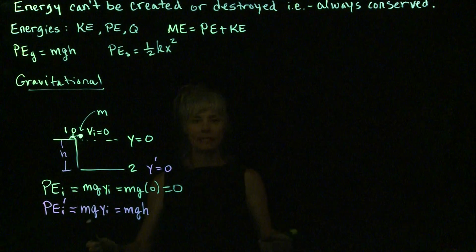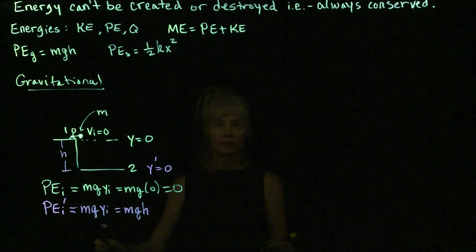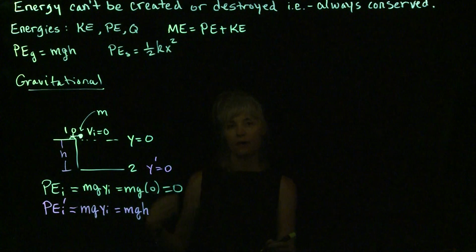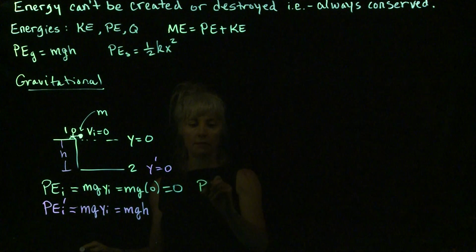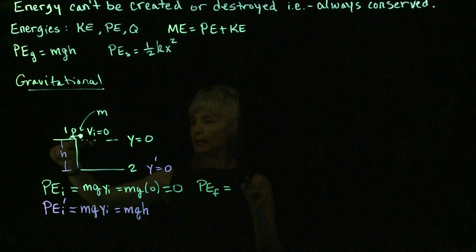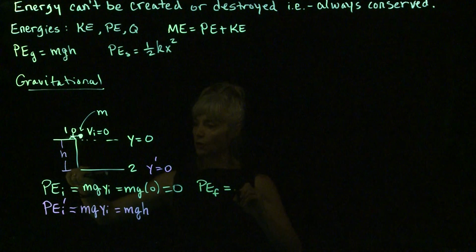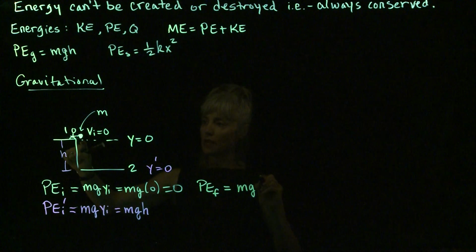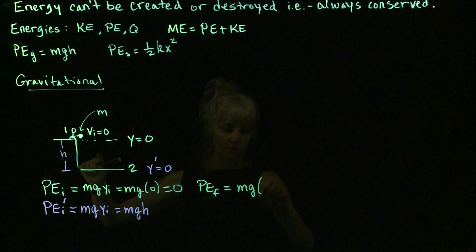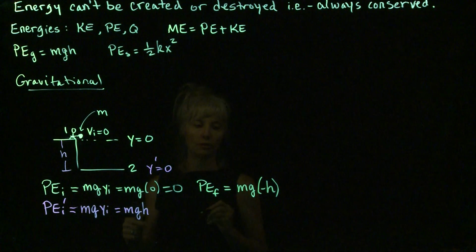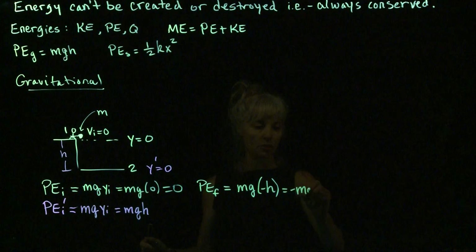The object then falls, and let's say that just a nanometer before it hits the ground, we want to again reference its potential energy, and that would be its final potential energy. So PE final for the object, if I measure with the reference plane being at location 1, is going to be the potential energy it has here. It's going to be mg times this location at position 2 with respect to our reference plane, and so this is going to be minus h. It's minus h below, in the negative direction with a magnitude of h. So this is going to be minus mgh.